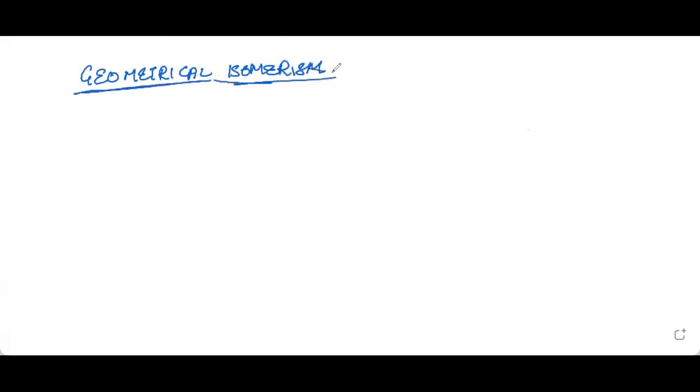All right. Now, in case of geometrical isomerism, what will happen?